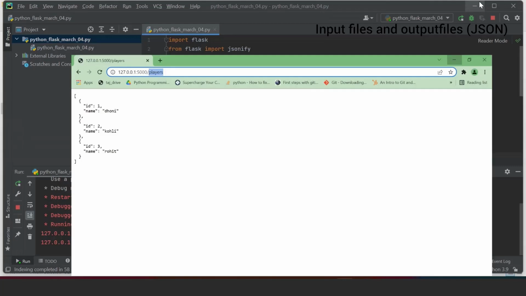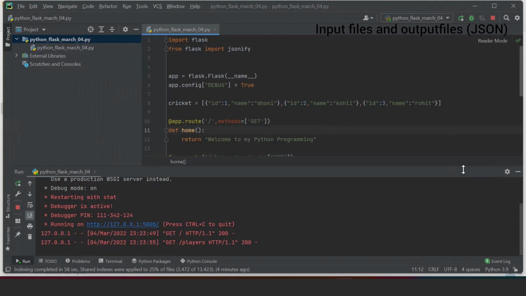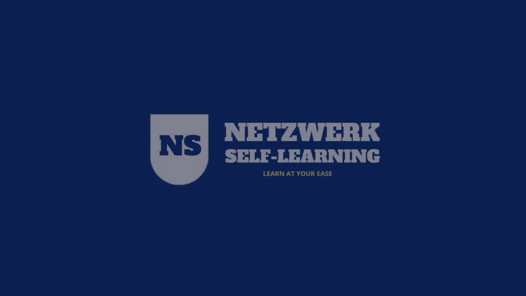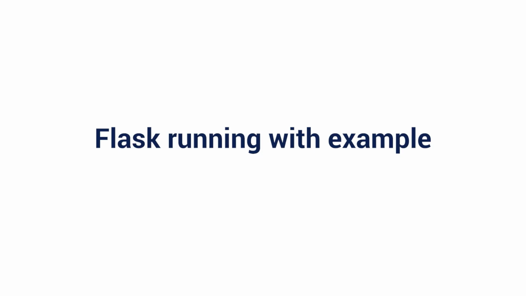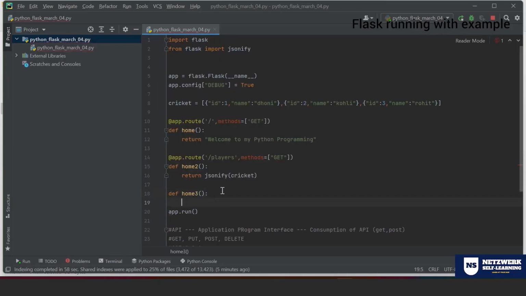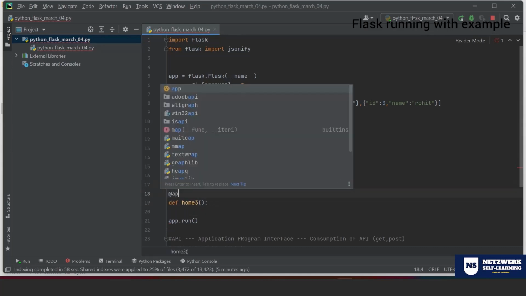Let me create another function, def home3.